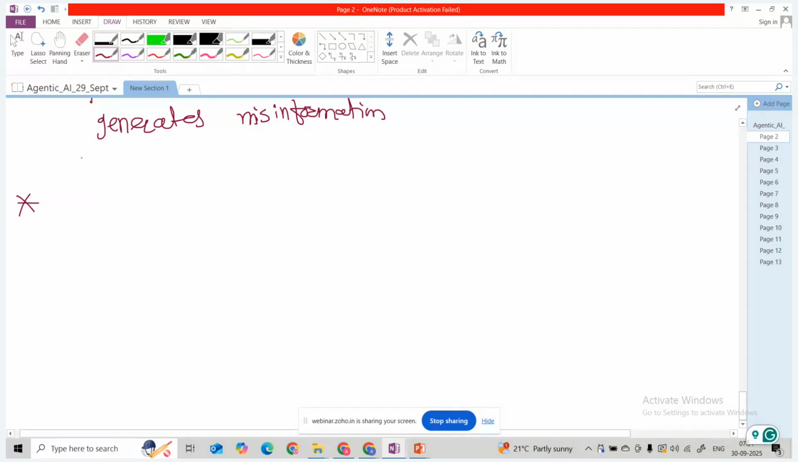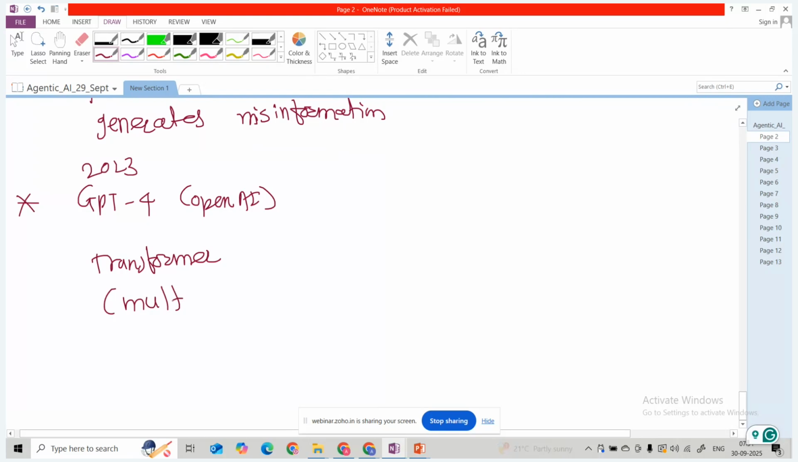Then we have the recent advancements in GPT-4, around 2023. GPT-5 is there too. This is also from OpenAI, the developer. And this is multi-modal, guys. It is a transformer, but it is multi-modal. We'll learn what multi-modal is.